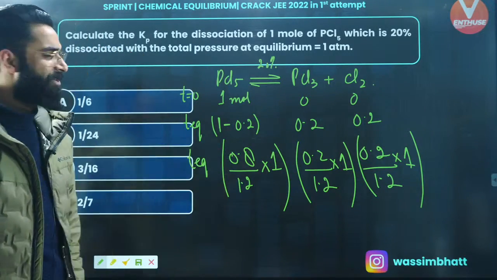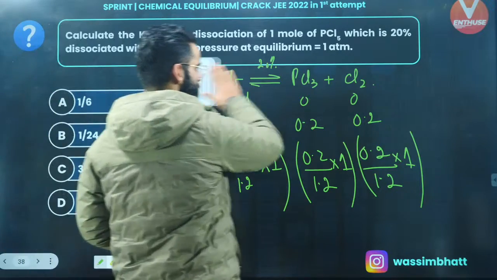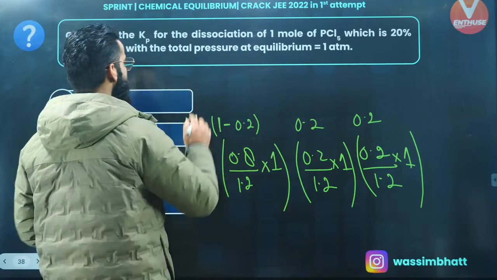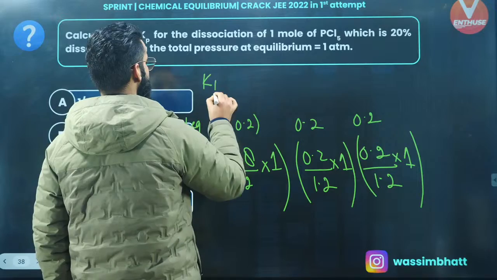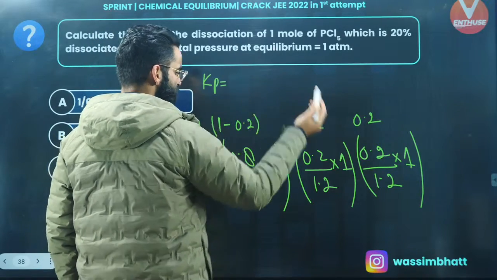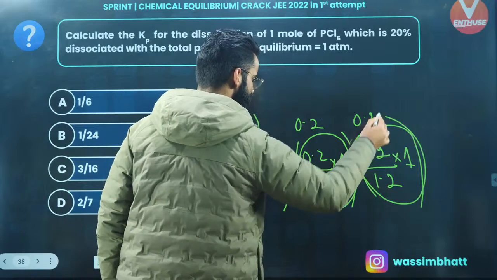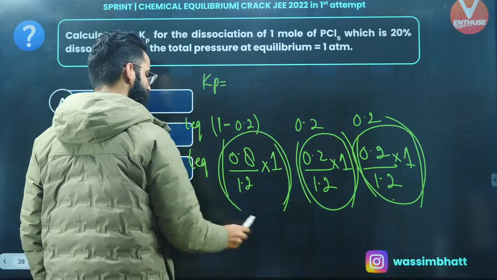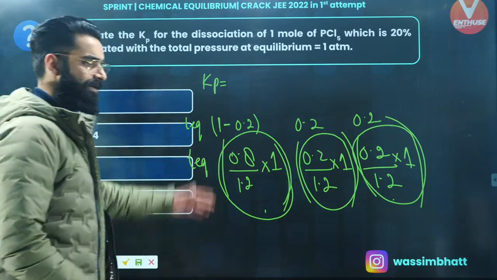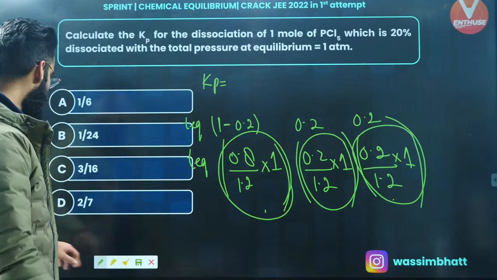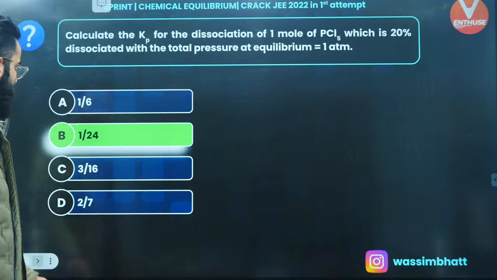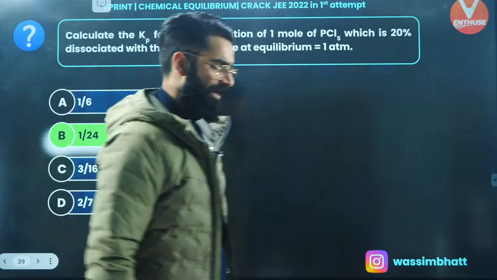Since you got the partial pressures of each reactant and product at equilibrium, what I'll be doing exactly is writing the expression for Kp. That's going to be partial pressure of PCl3 at equilibrium, that means this term, multiplied by partial pressure of Cl2 at equilibrium, that means this term, divided by partial pressure of PCl5 at equilibrium, that means this term. So finally, you'll be getting the Kp value exactly. And let me show you what the value comes out to be after solving. The value comes out to be 1 divided by 24.